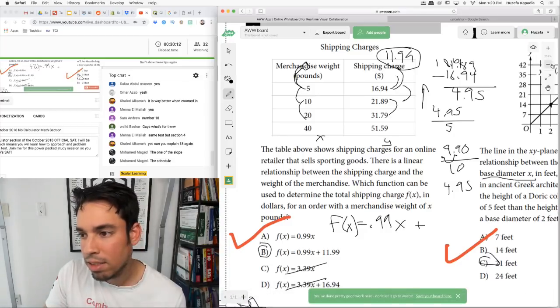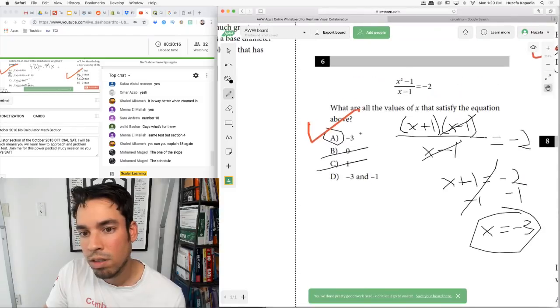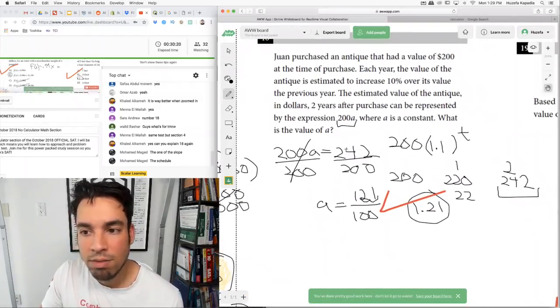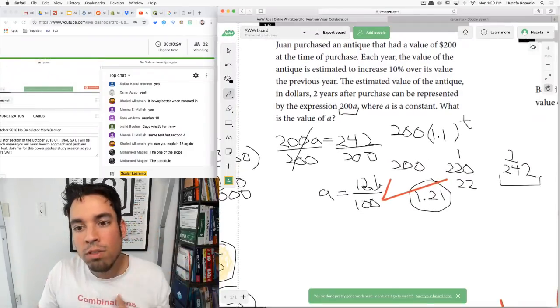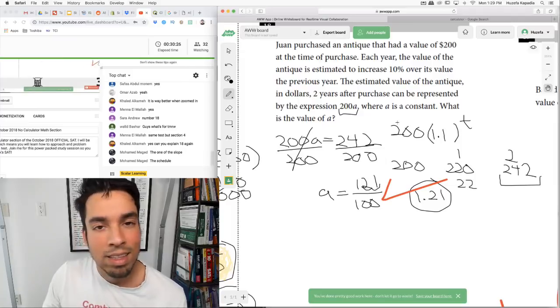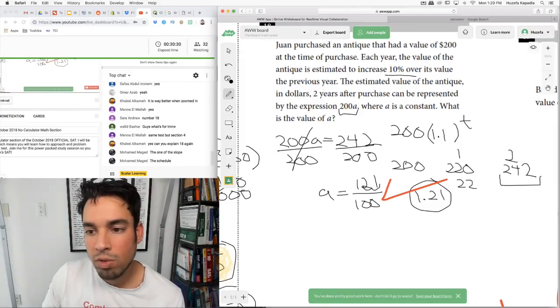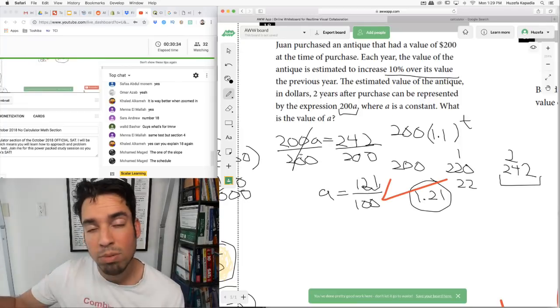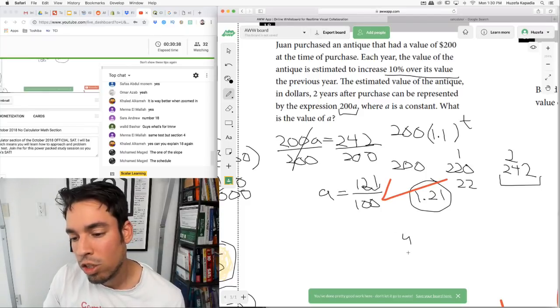Okay, now number 18. Hold on. Here we go. Juan purchased an antique that had a value of 200 at the time of purchase. Each year the value of the antique is... Okay, look. We know that this is an exponential equation because we're increasing by 10% over the value of the previous year, not 10% of the initial value over and over. So I could set up an equation like this.